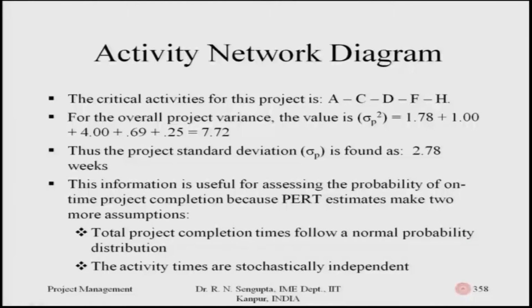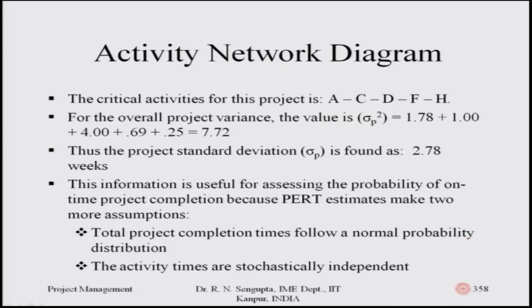So, I add up all the variances, which is 1.78 plus 1. This is for A, C, D, F, H in that sequence. Then you have 4, then you have 0.69 and 0.725. So, the total variance is 7.72. If I want to find out the standard deviation, it will be very simply the square root of 7.72, which is the standard deviation for the critical path, A, C, D, F, H. Thus, the standard deviation as given in the third bullet point is approximately 2.78.